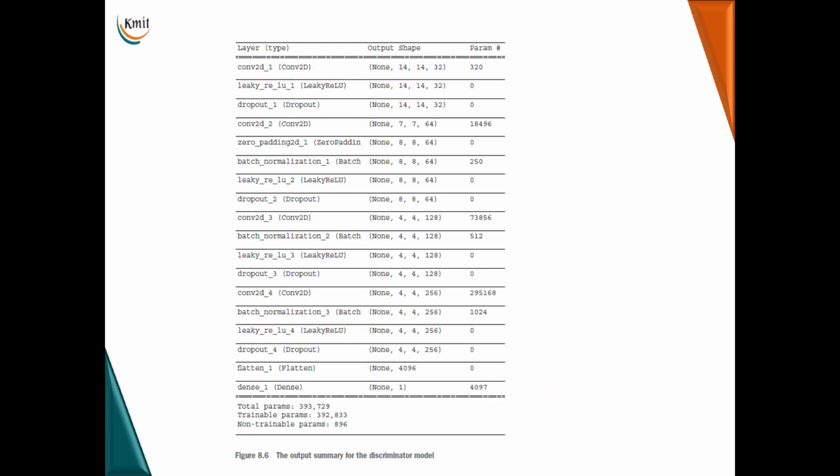In the model summary, what you notice is that the discriminator model follows the regular pattern of a regular convolutional neural network, because we are stacking all the convolutional layers, batch normalization, activation function, and dropout layers to create our model. And what you notice here is that the height and width are reducing and the depth is increasing, which happens in a traditional convolutional neural network.